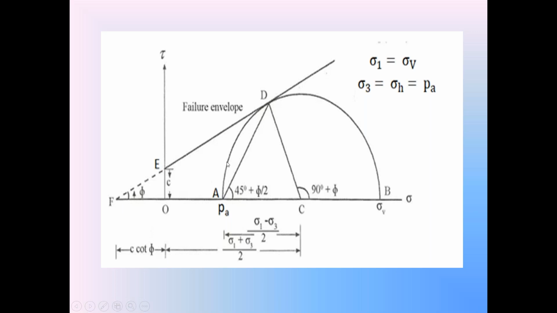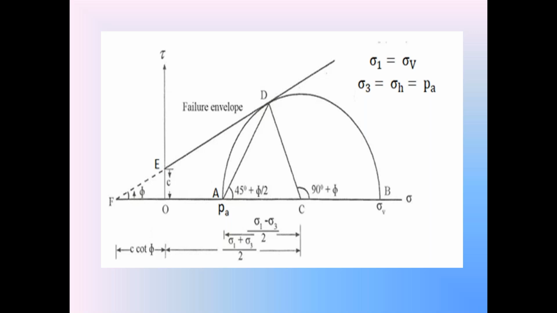Now coming to the third Mohr stress circle. AB is the third Mohr stress circle. This is the complete active condition in the c-phi backfill. Dear students, we know that in that Mohr stress circle at point A, sigma H is minimum. That is also called the active earth pressure in the c-phi soil.